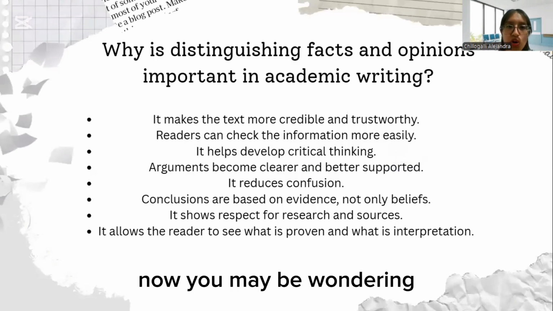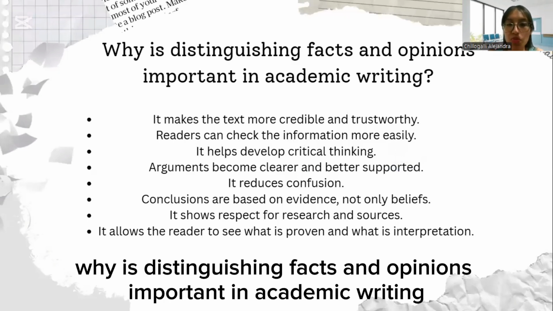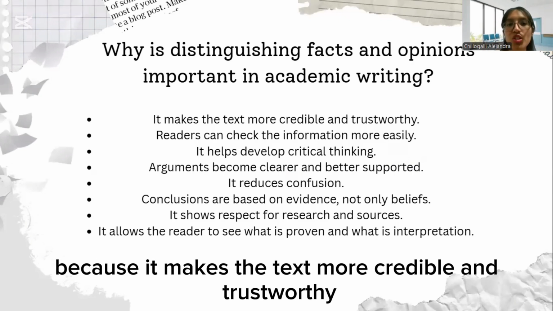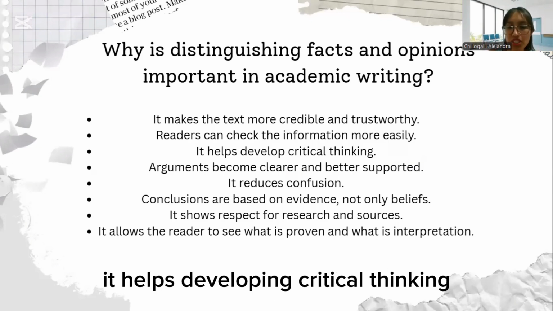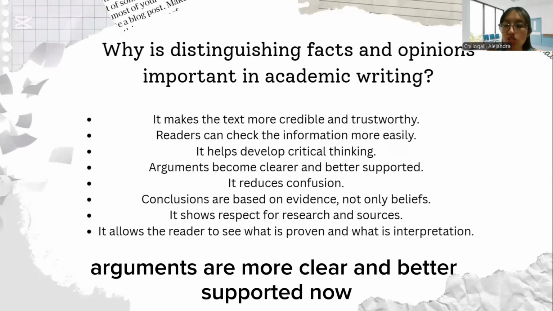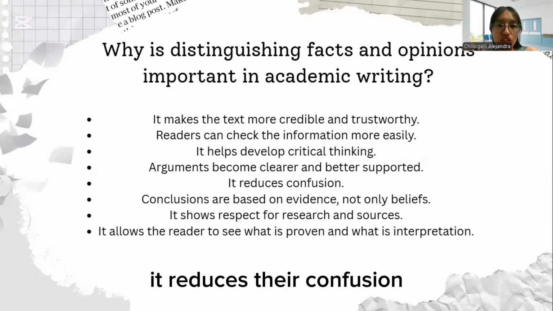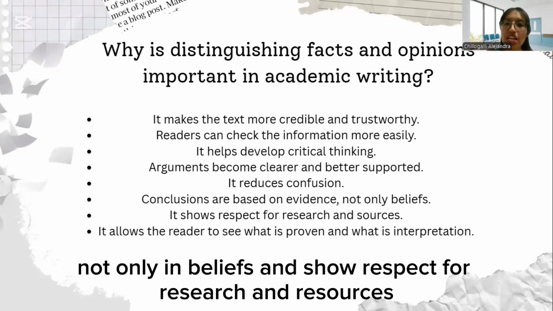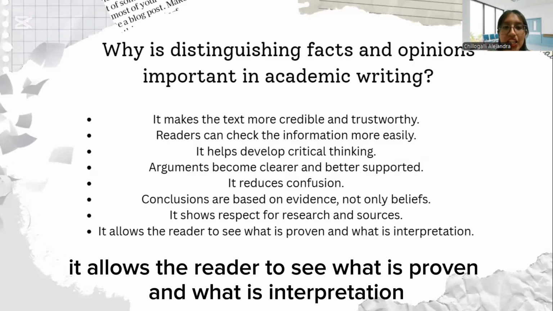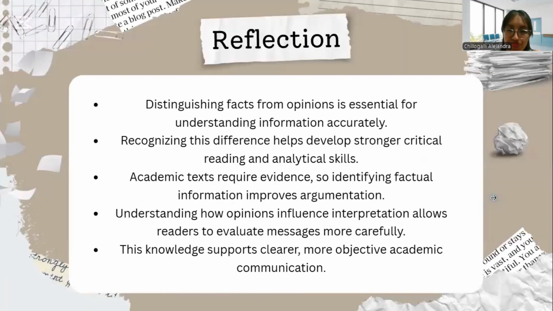Now, you may be wondering why distinguishing facts and opinions is important in academic writing. Because it makes the text more credible and trustworthy. Readers can check the information more easily. It helps develop critical thinking. Arguments are more clear and better supported. It reduces confusion. Conclusions are based on evidence, not only on beliefs. It shows respect for research and resources. Finally, it allows the reader to see what is proven and what is interpretation.